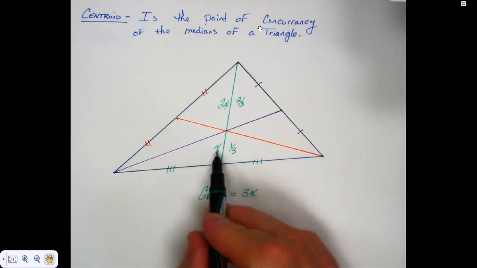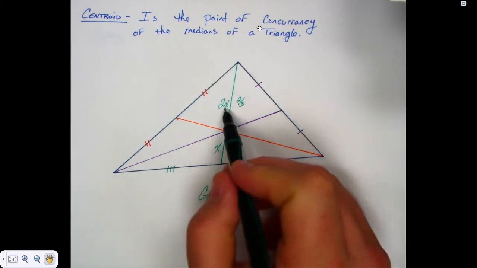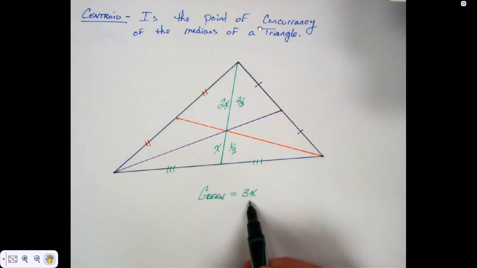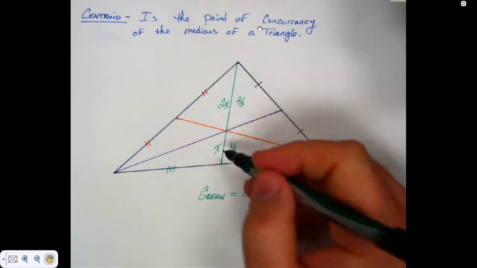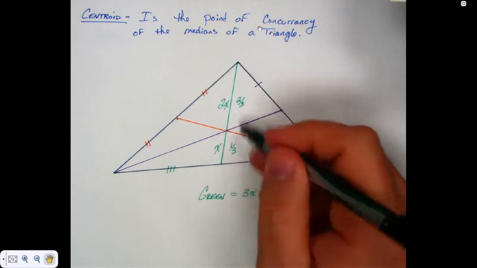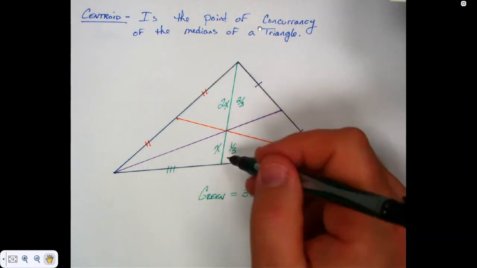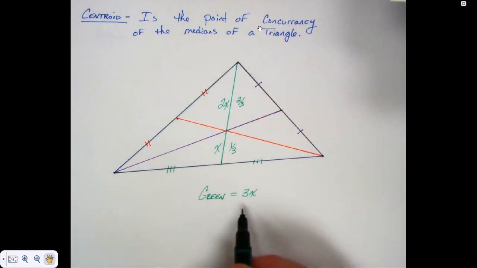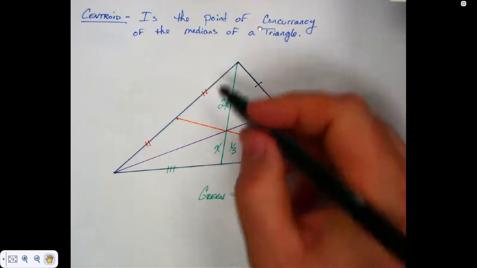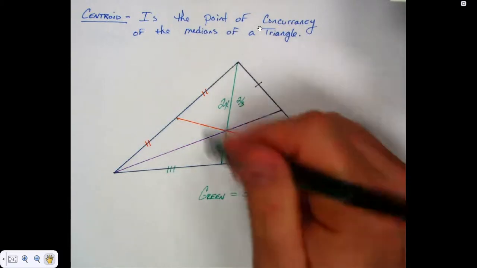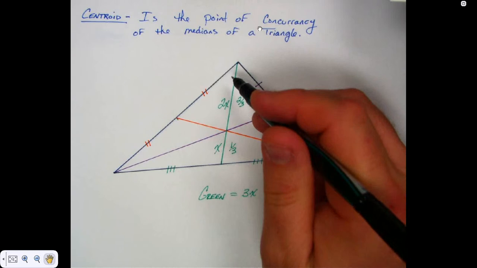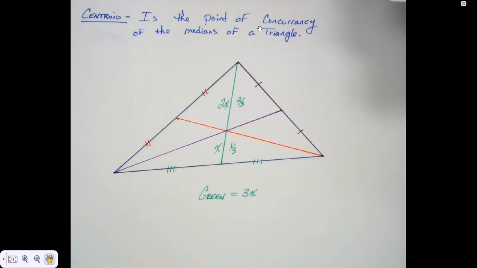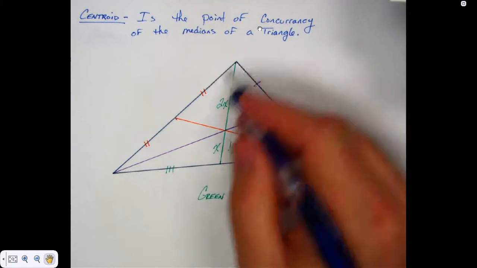Because this is 1x, and this is how many x's? The whole thing is how many? So this is 1/3, this is what? 2/3. But which is easier to understand, x and 2x or 1/3 and 2/3? X and 2x. Now, if they ever just give us the whole, if they said the whole thing was 9, how am I going to find out what these parts are? Anybody want to guess? They said the whole thing is 9.